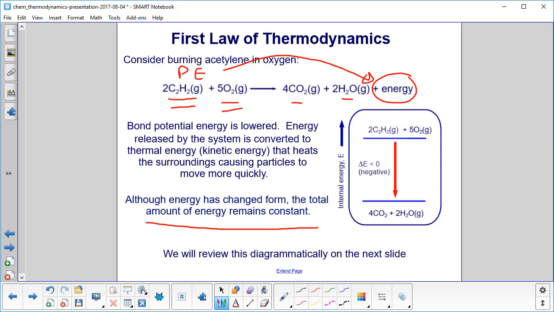So if you look at this picture on the right here, you have your acetylene up here at a certain amount of internal energy up here. You add oxygen to it, burn it, and you go down. Your internal energy decreases. So down here, the carbon dioxide and water, you have less internal energy, but more kinetic